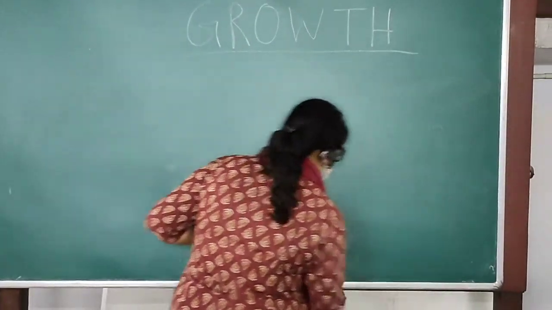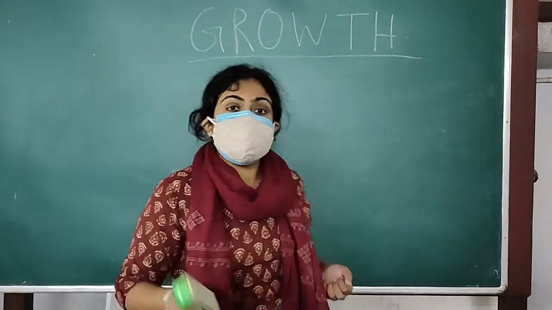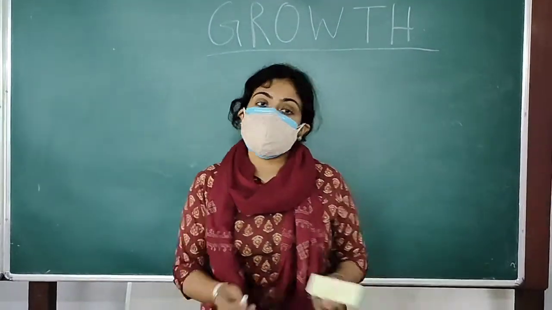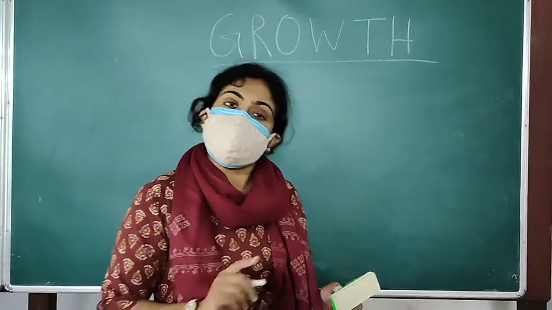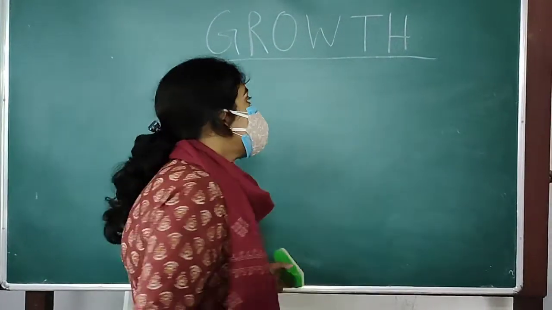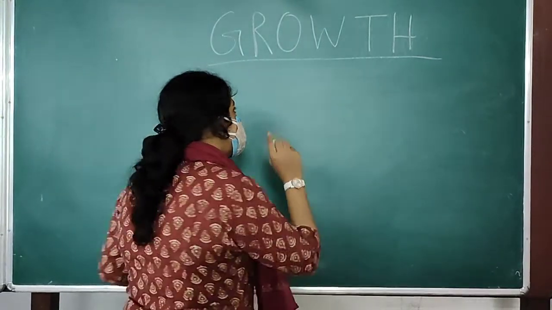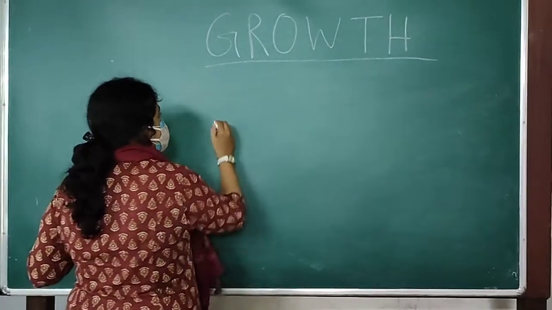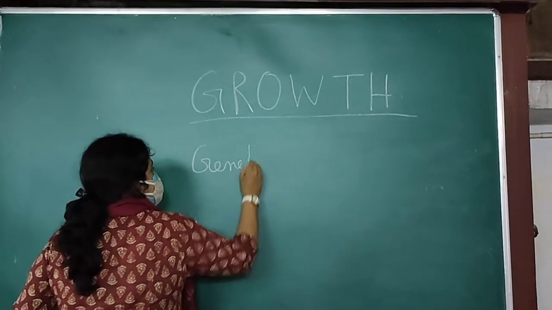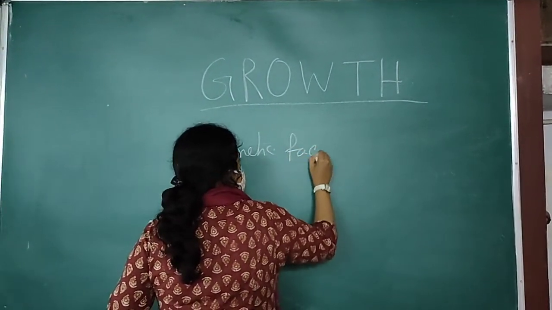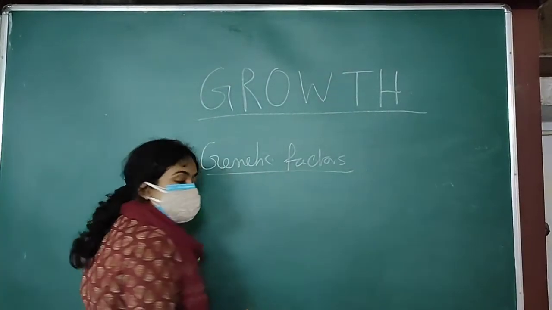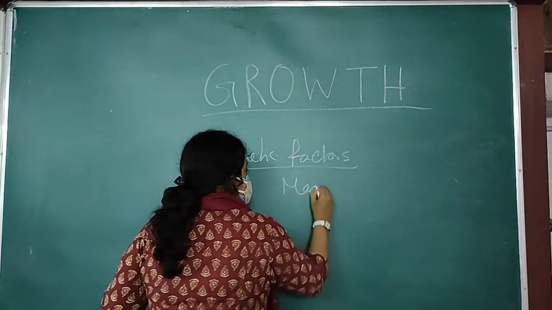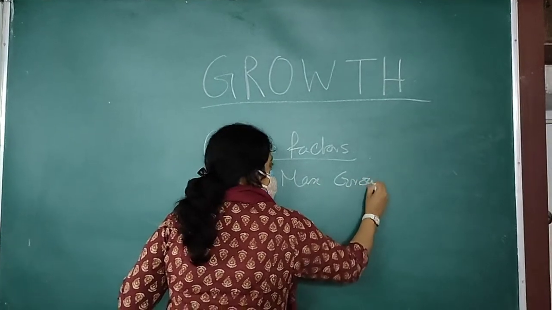Now, regarding growth hormone, as the name implies, its main actions are multiple growth promoting actions. But other than growth hormone, there are multiple other factors present which determine the growth of an individual person. First one is genetic factors. It is genetic factors which actually determine the maximum growth capacity of an individual.